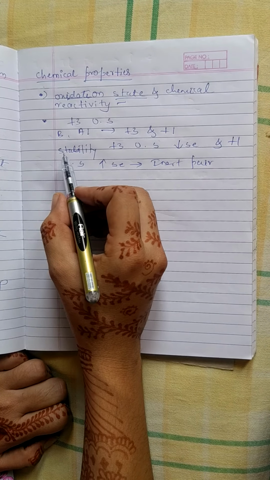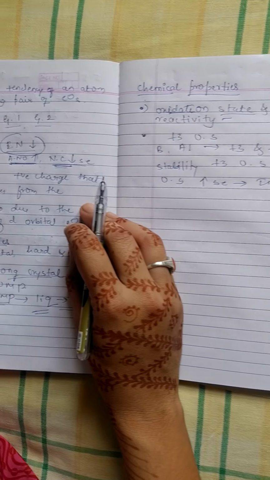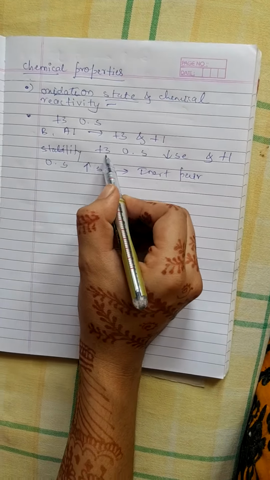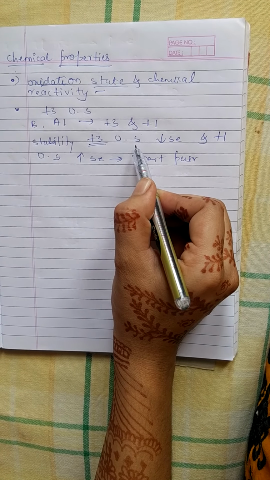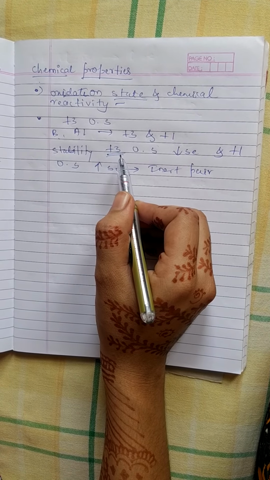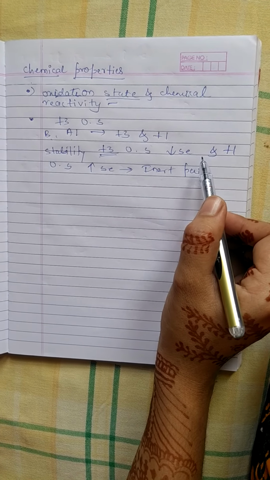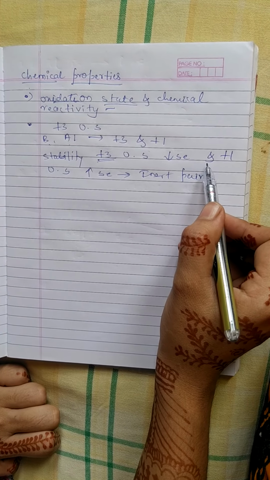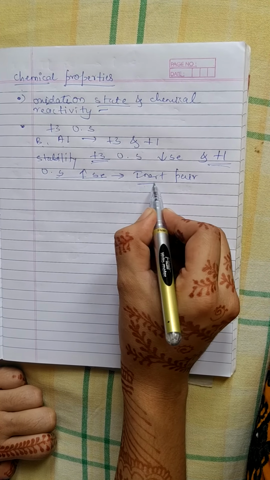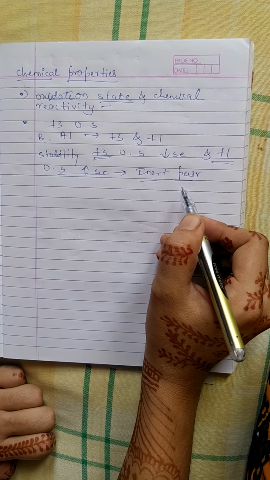Second point, as we move down the group from boron to aluminium, stability of +3 oxidation state decreases. That means the +3 oxidation state of boron and aluminium is not stable. That's why they try to attain +1 oxidation state. Why? Because of the inert pair effect.